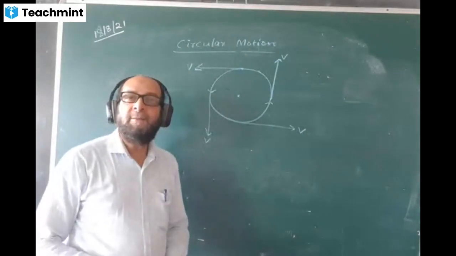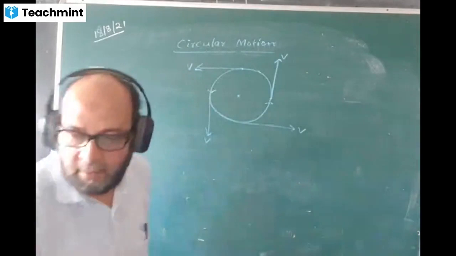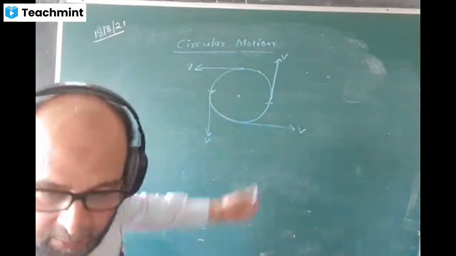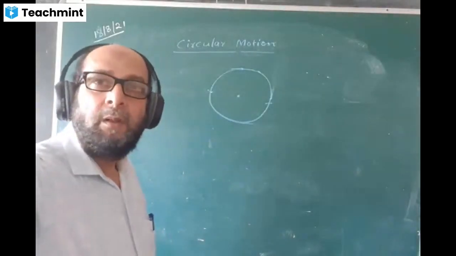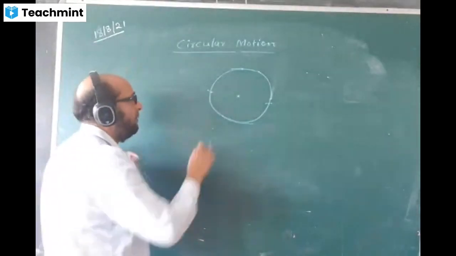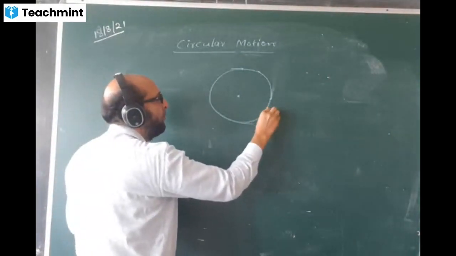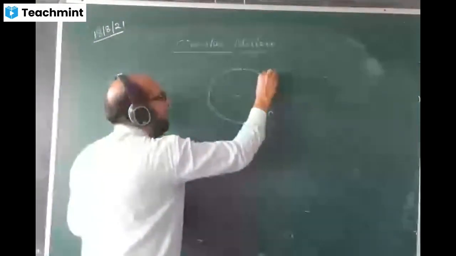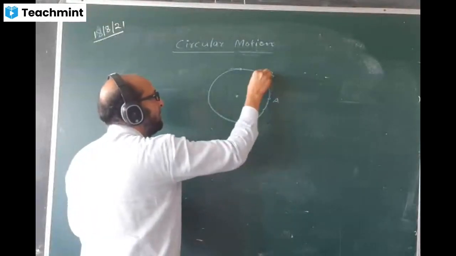Okay. We will define some terms related to circular motion. Suppose the body moves from the point A and goes to the point B like this.